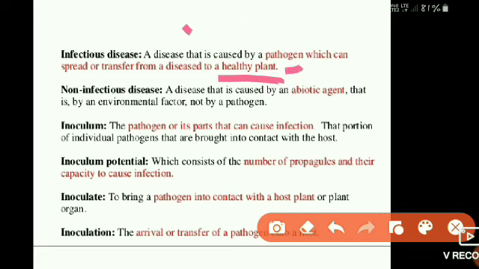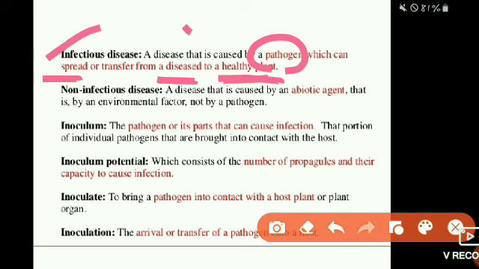And obviously all diseases caused by pathogens can spread. It may spread through mechanical transmission, or insect transmission, or water. Some pathogens transfer through the air, some through implements, and some through water. Transferred from an already diseased plant, they affect the healthy plant, and that is called an infectious disease.